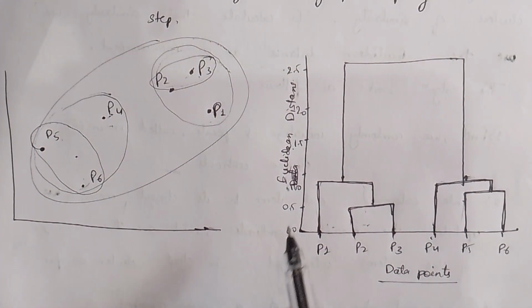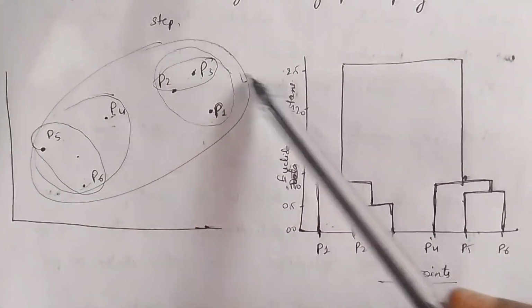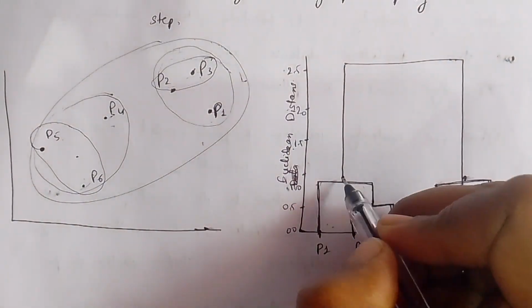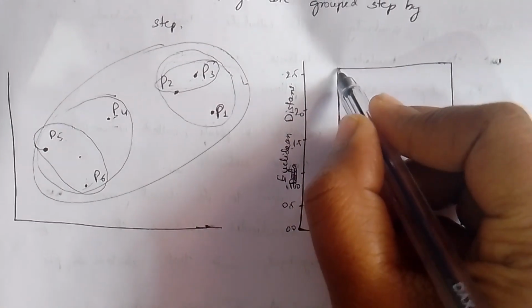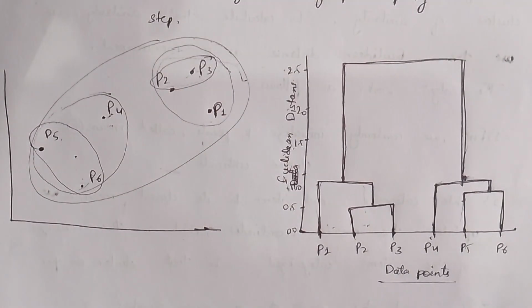Again I am going to combine all these clusters into one cluster by combining these two clusters. Here I have done this by taking another cluster like this. This is how the dendrogram works.